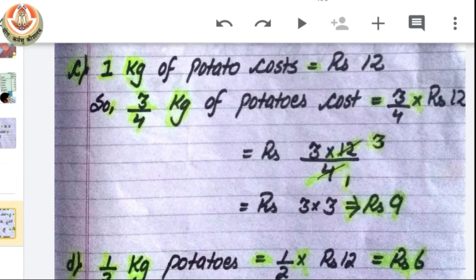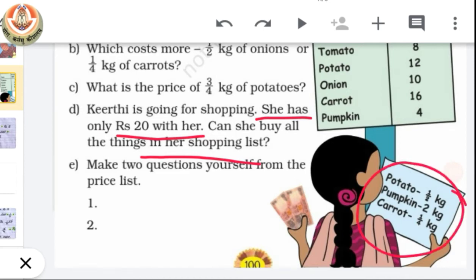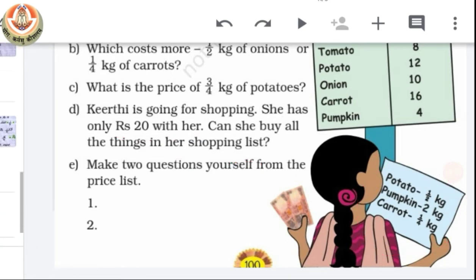Now let's move on to the fourth part. We have Kirti going for shopping. She has only rupees 20 with her. Now we have to find, can she buy all the things in her shopping list? So it is Kirti's shopping list. That means we have to find out the cost for all the 3 items. So let's see how we can solve it.